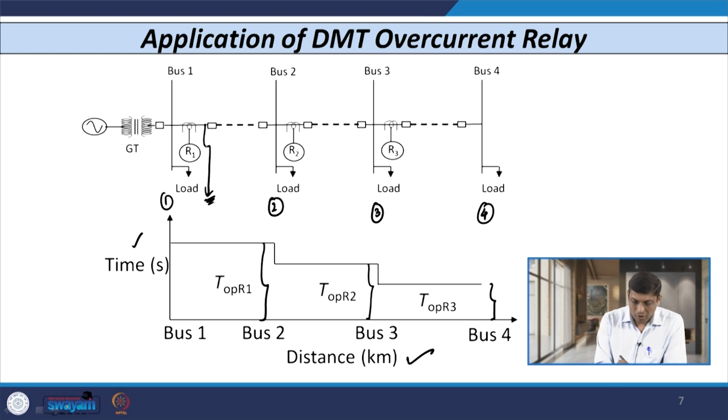So, if a fault occurs at point, let us say P, in the first section where relay R1 is connected, this fault is the most severe fault, right, because if I consider the fault path, it involves the minimum value of impedance. So, this is the most severe fault and we are clearing it with the highest time delay, because the time of operation of R1 is highest.